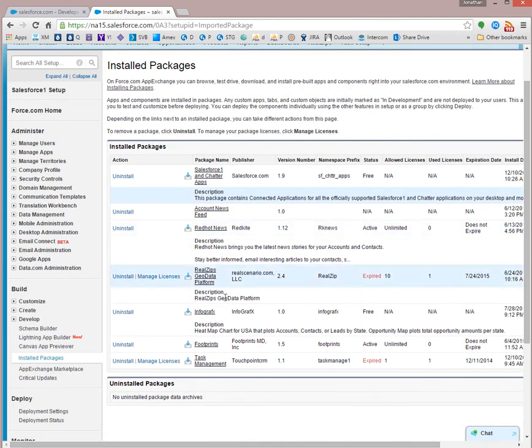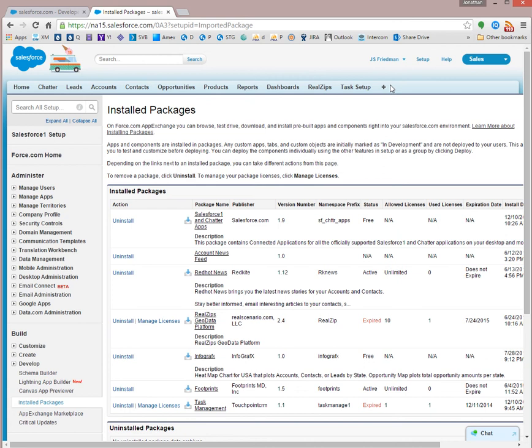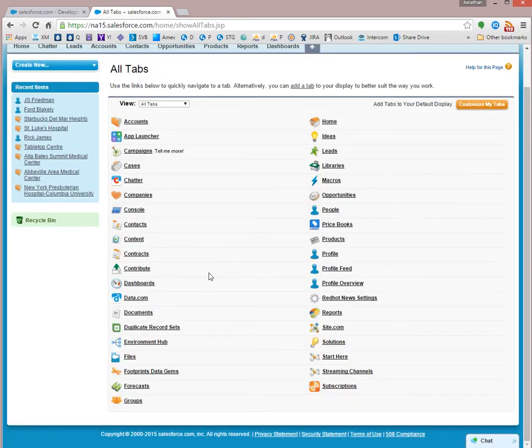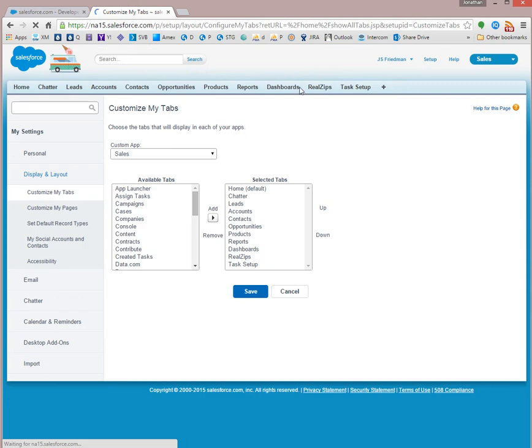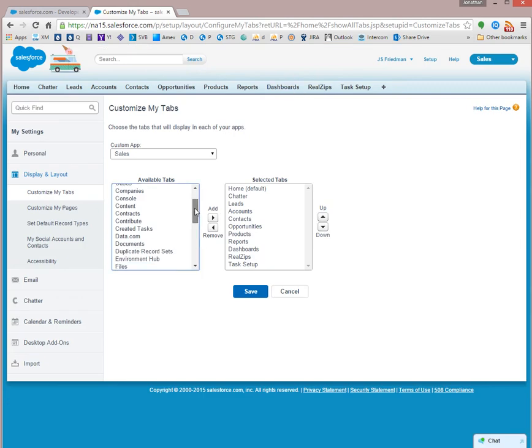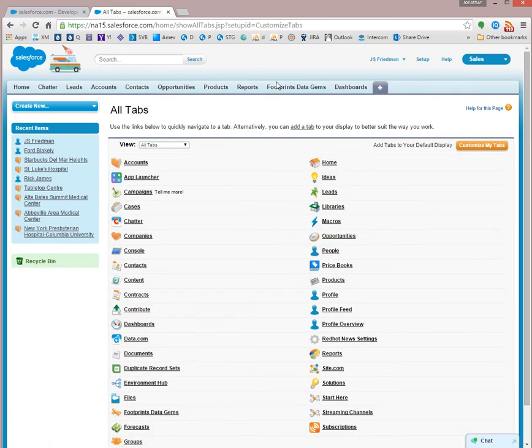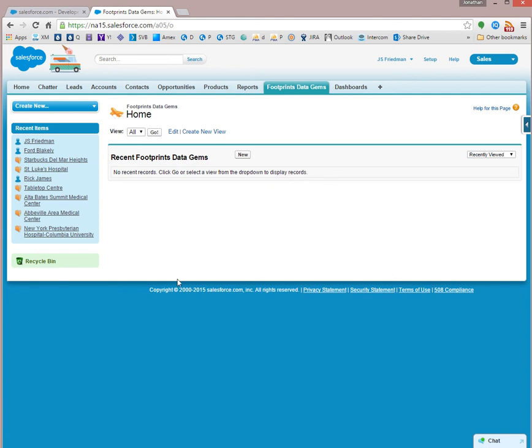You can see the Footprints Managed package. And what we'll do is we're actually going to go and add this to our tabs by selecting on Footprints Data Gems, adding it here, and let's see, we'll move it right over here, save it, and now you can see the Footprints Data Gems tab. We'll click on that, and here we are.